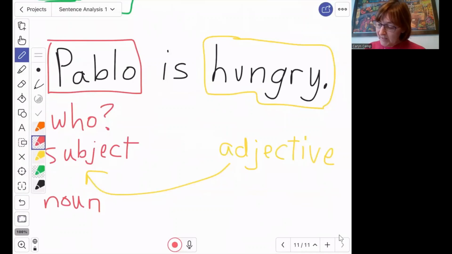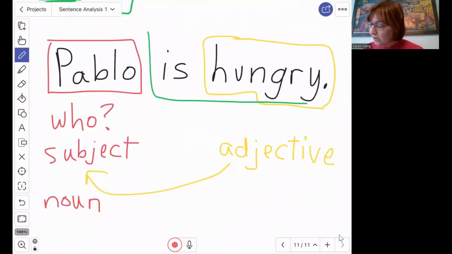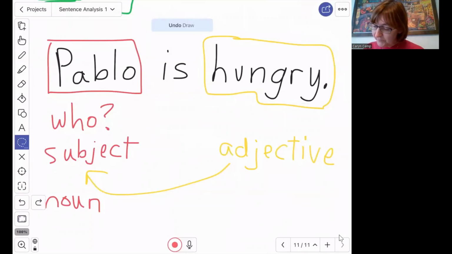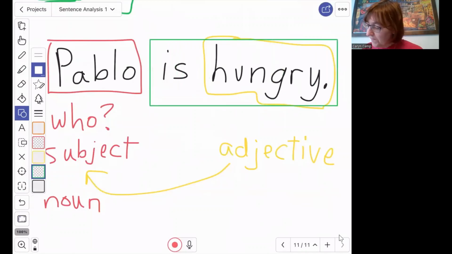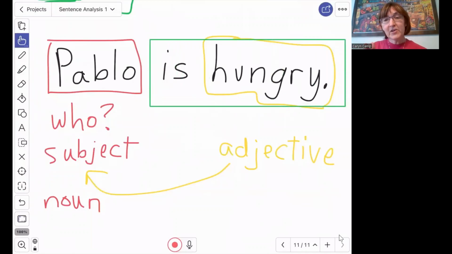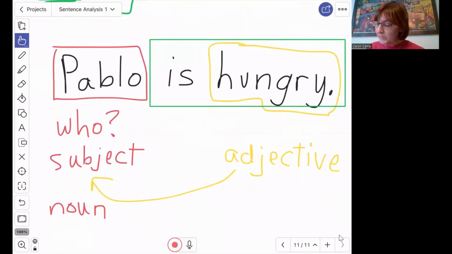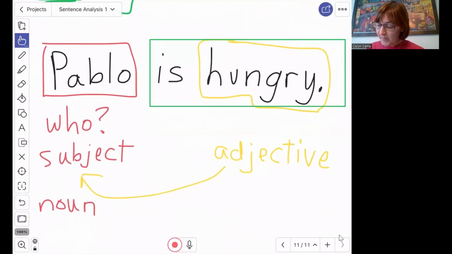So our predicate is everything else in the sentence besides the subject. So it's this whole, well, I was going to use a box, wasn't I? It's this whole thing, including hungry. It's the verb and everything else. There's only two parts of the sentence. Okay, this part, oops, sorry about that. Where's my pointer? Pablo is the subject and is hungry is the predicate. Subject, predicate. The red box is the subject, that's part one. The green box is the predicate, that's part two.